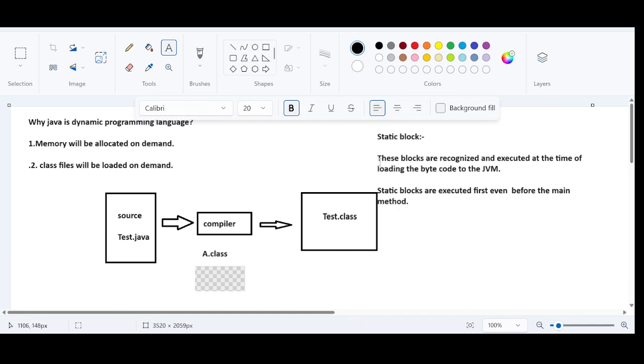This topic is not yet discussed. Now I am introducing this topic. What it says: static blocks are recognized at the time of loading the bytecode to the memory, the JVM. Secondly, static blocks are executed first, even before the main method.